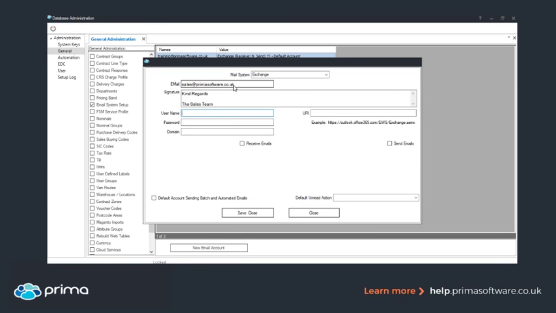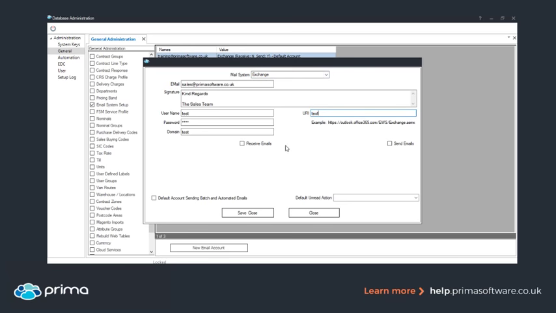We have some information that is in regards to your email system setup itself, such as the username, which is something that you'll have to find out from possibly your IT team if they've set this up, the password for that account, and then the domain as well. All this information you should be able to find out yourself. What options you have available here does differ between the two options. We do have Exchange and POP3 and SMTP, so depending on the system that you set, that depends on the information you put into here. But as I say, you will be able to find this information yourself.